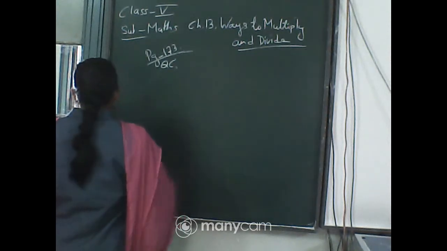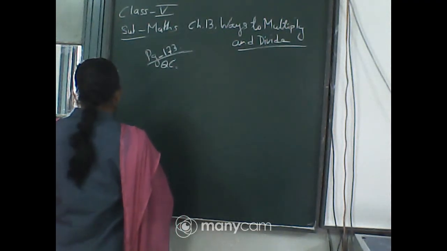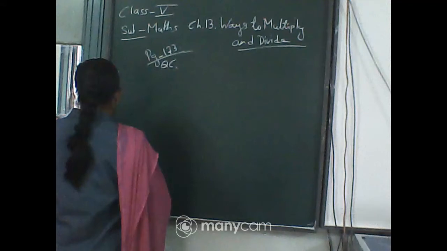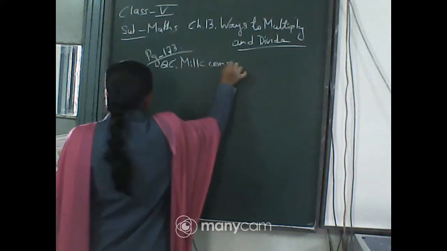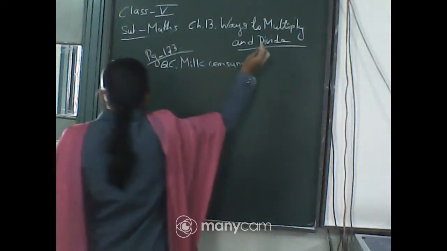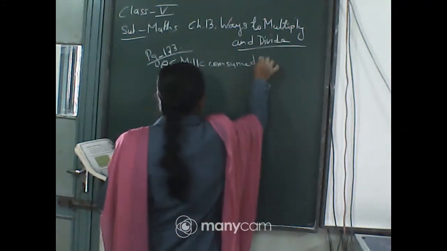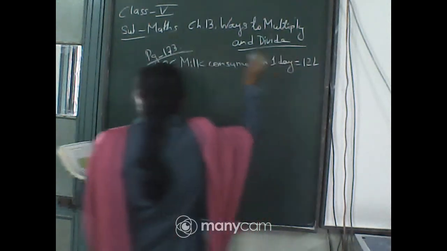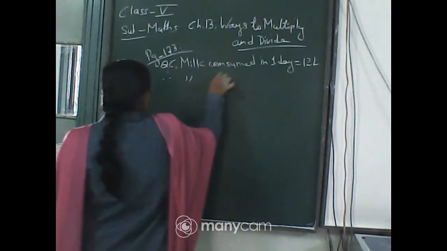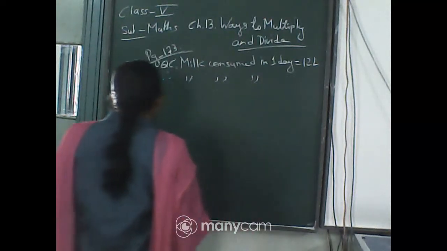So what you will write? Milk consumed in 1 day is equals to 12 liter. Therefore, milk consumed in 1 year.